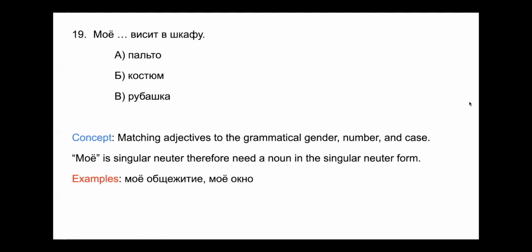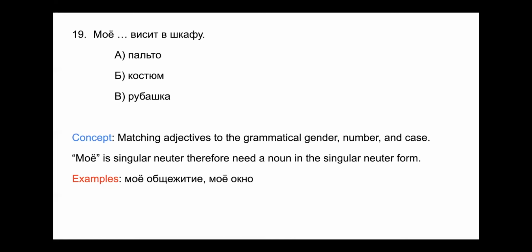Номер 19. Мое пальто или мой костюм висит в шкафу, или моя рубашка висит в шкафу. So мое is singular neuter, and so we need a noun in the singular neuter form. Some examples down here are мое общежитие, my dorm, and мое окно.